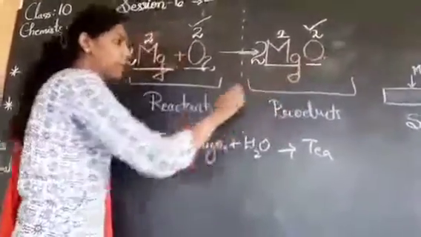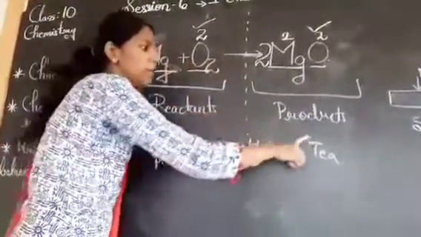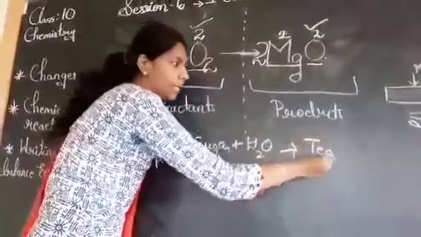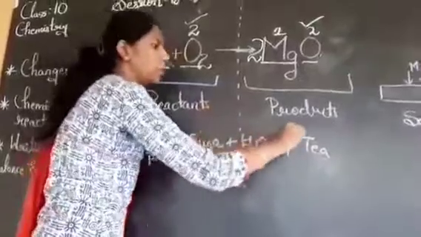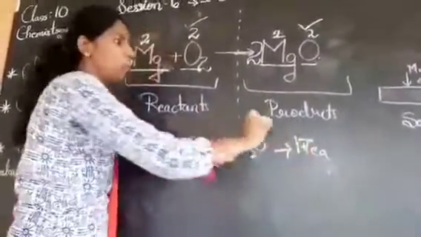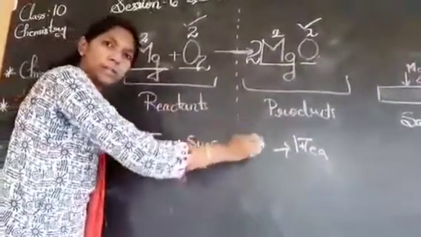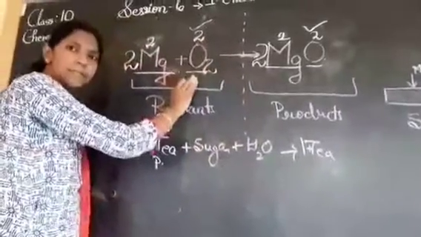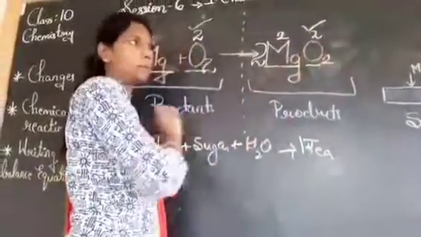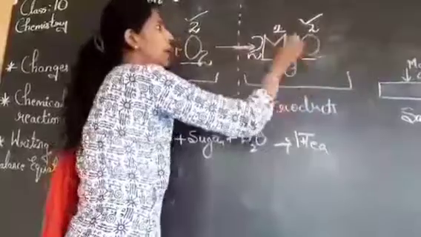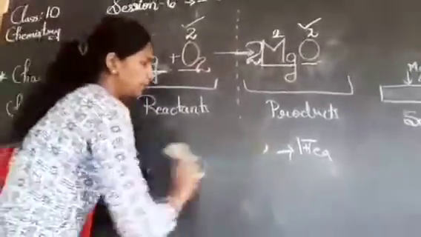So it's not valid. Just take the example of this. Now, 1 teaspoon of sugar I need to add there. It is a complete product now. I cannot take out sugar, so I'm going to put 1 teaspoon of sugar into that tea, which is a combined product of tea, sugar and water. Same way here, oxygen is more here, oxygen is less. So I cannot put 2 for oxygen because it is a combined product now. So I am going to place this 2 here. Did you get it?